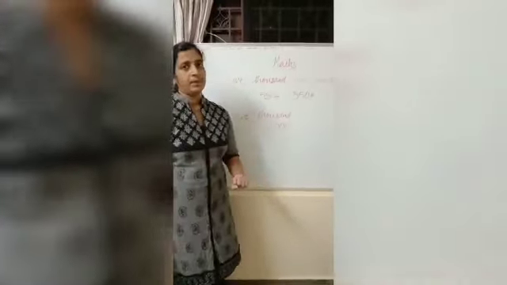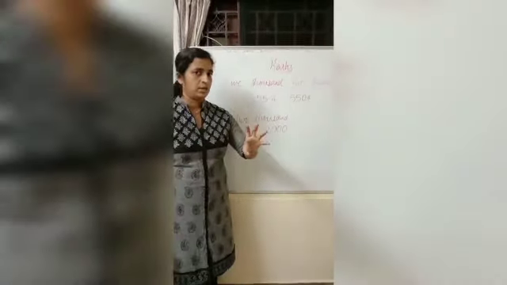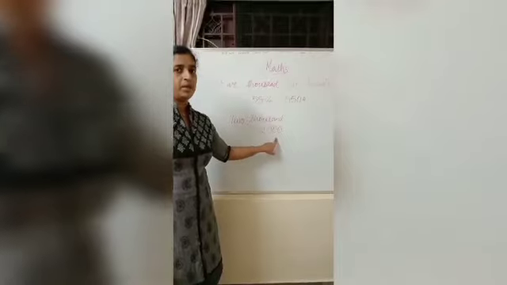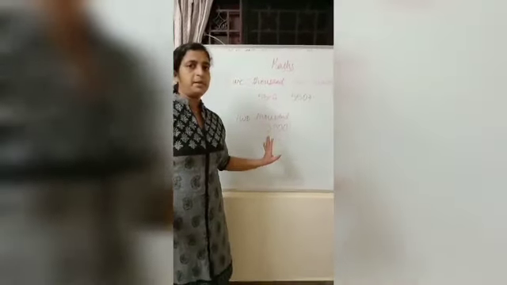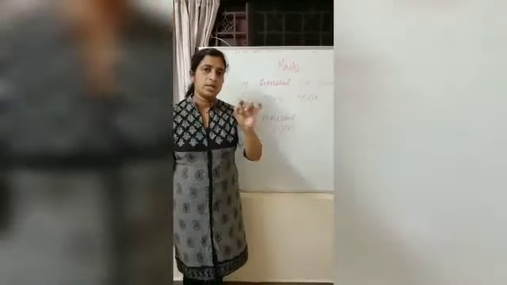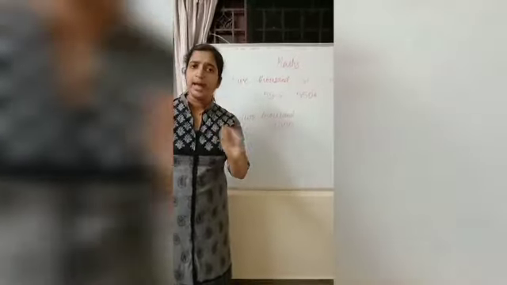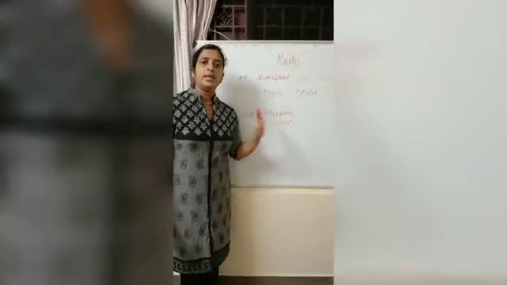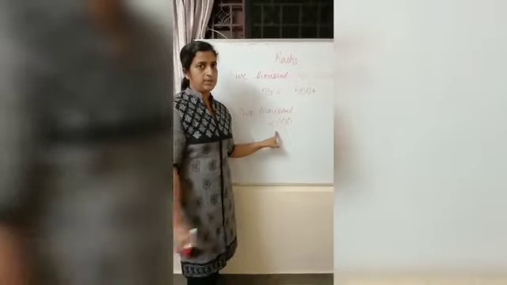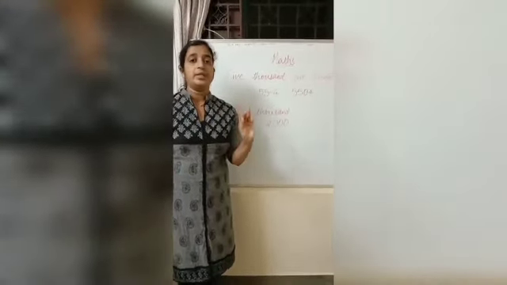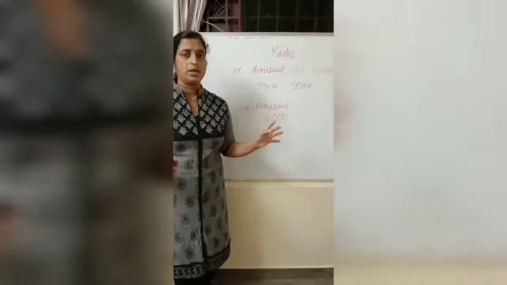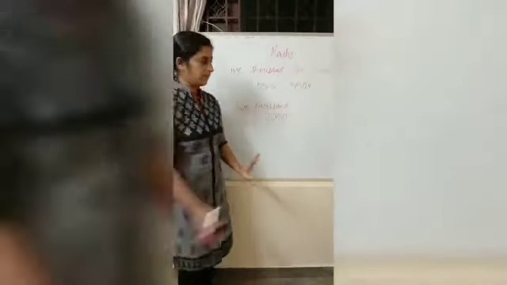This is 2,000. So whenever you are writing a 4-digit number, you have to see whether 4 digits are there. If there are no 4 digits, that means somewhere you made a mistake. So first of all, when you get a number name, you see what is there in the thousands place. That digit you have to write first. Then you see if any hundreds are there. That number you have to write after the thousands. Next, the last 2 digits. If it is below 10, you have to write 0 in the tens place. If it is 10 or above, you can write that number as it is.